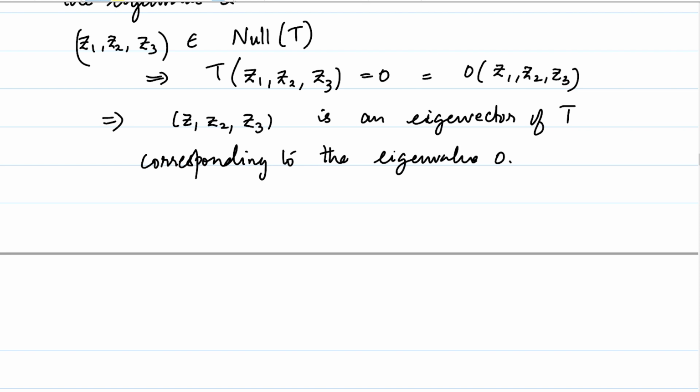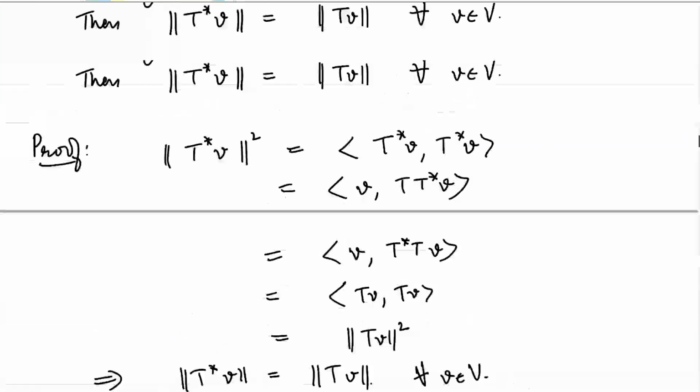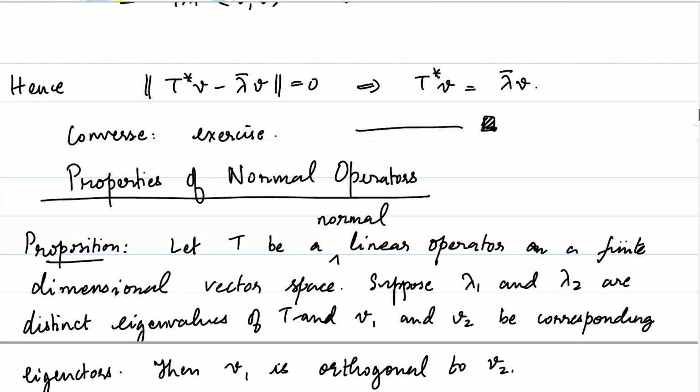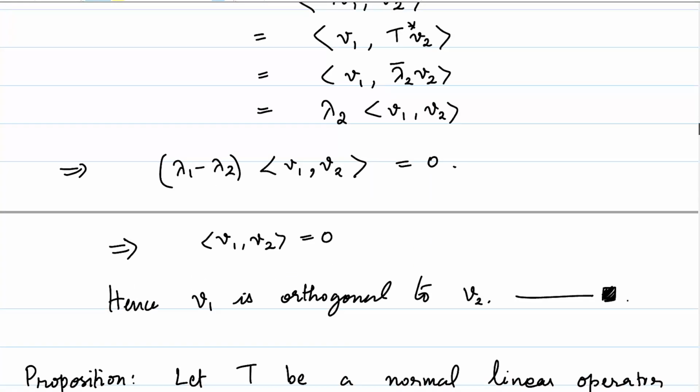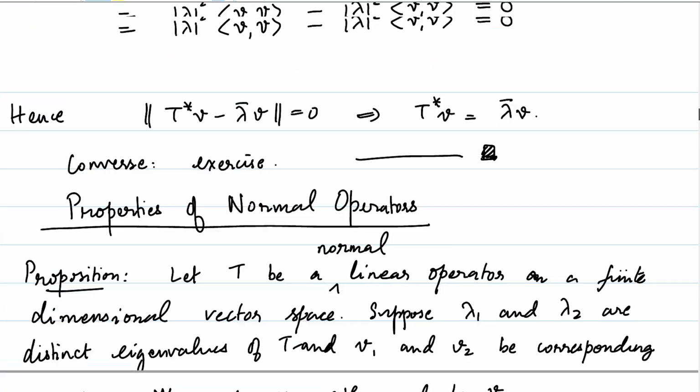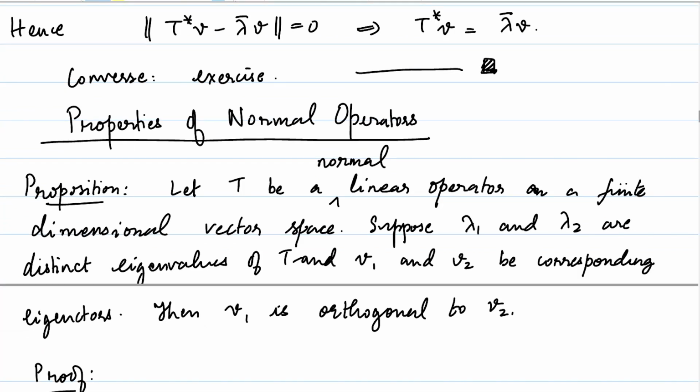Okay, what is the theorem which we have proved a bit earlier? We have proved that if T is a normal linear operator on a finite dimensional vector space, and lambda 1 and lambda 2 are distinct eigenvalues of T, then its eigenvectors are going to be orthogonal to each other.